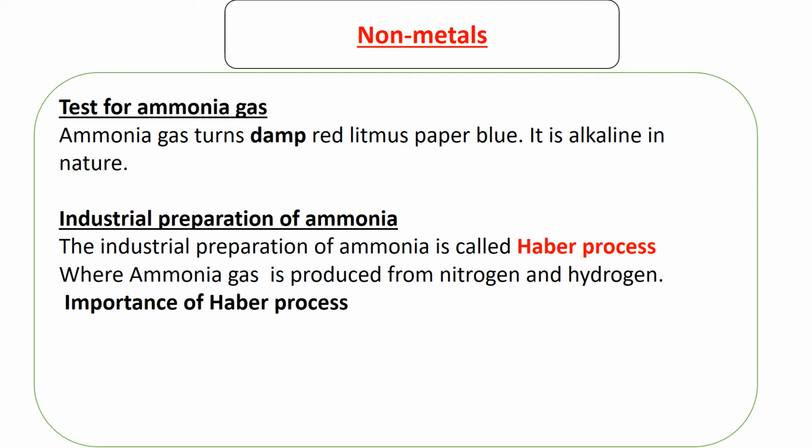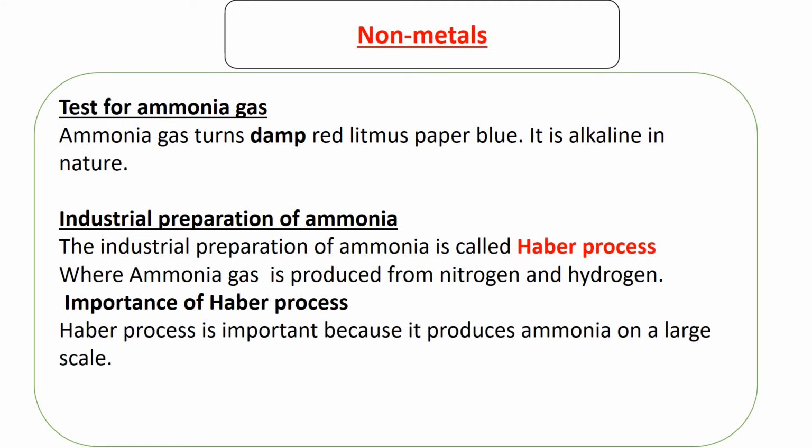Before we take a look at the conditions, the importance of this so-called Haber process, the industrial preparation of ammonia, is that it produces ammonia on a large scale. As you are going to see, it is an intricate method which allows ammonia to be produced at a very large scale.